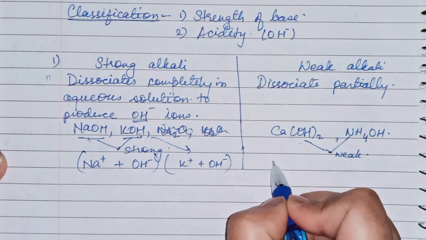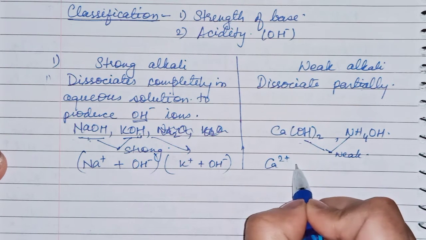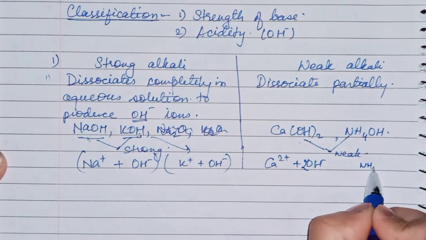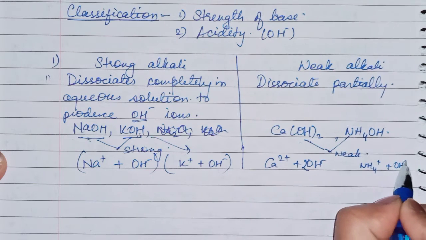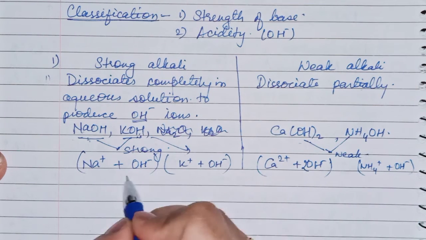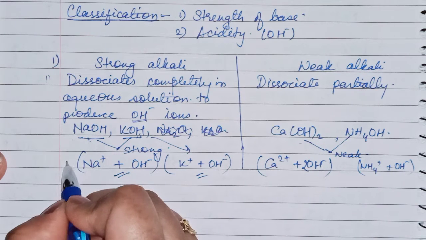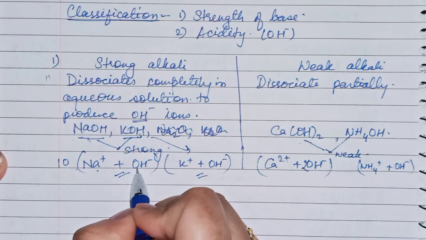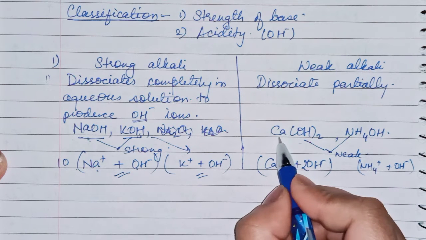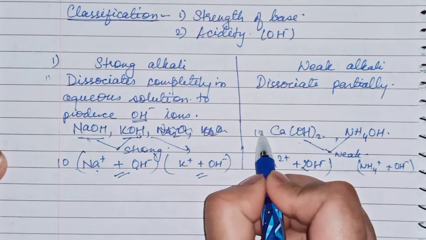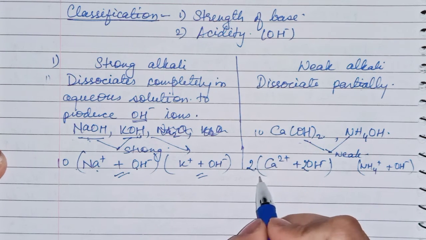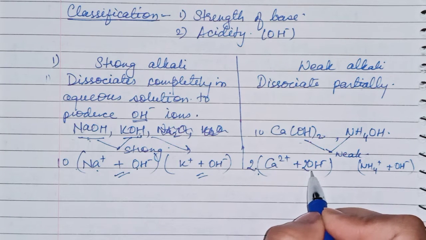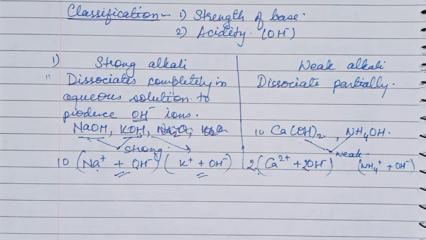Here Ca(OH)2 will dissociate into Ca 2 plus and OH minus ions, okay, and NH4 plus and OH minus ions. So here dissociation is not complete. Suppose we are taking 10 molecules of NaOH, so 10 Na plus and 10 OH minus ions they will give. Here Ca(OH)2, if you are taking 10 molecules, then maybe you are getting ions of only 2 molecules, Ca 2 plus and 2 OH minus, okay.